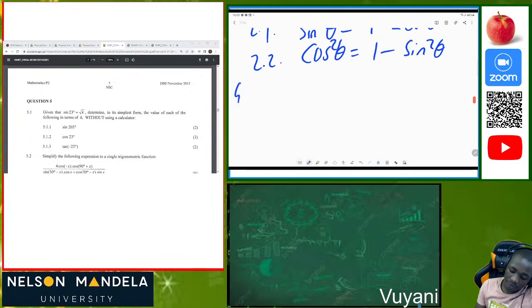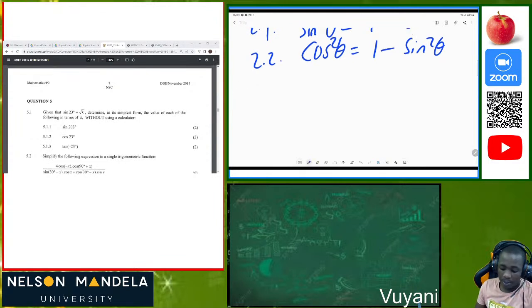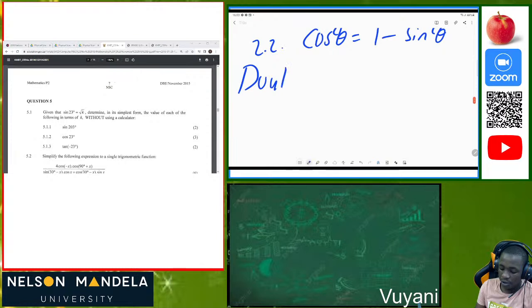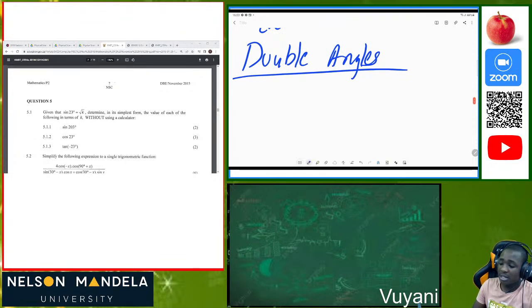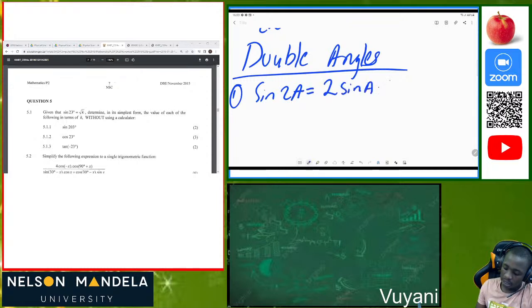Now in grade 12, we were taught about double angles. In grade 12 we have what we call double angles. On double angles, I want us to understand something which is so nice. Double angles are a bit tricky, but you can understand them. The first double angle: sine of 2a is equivalent to 2 sine a times cos a. Okay, that's a double angle.